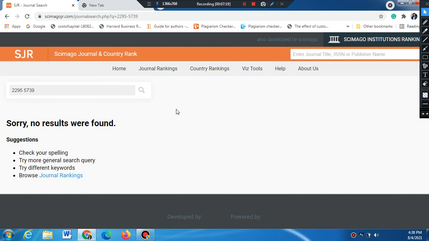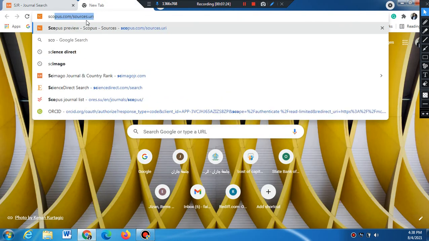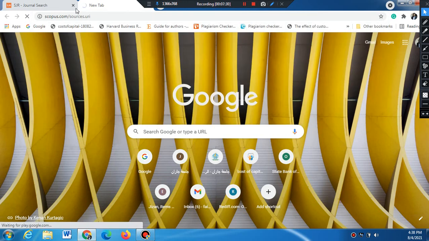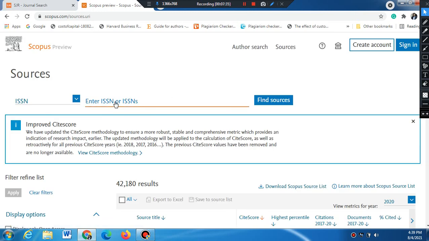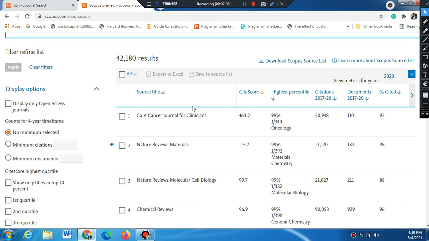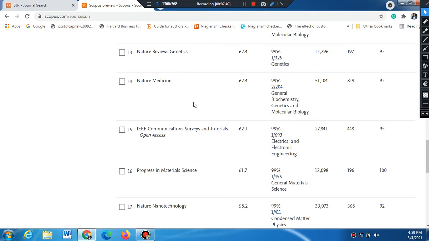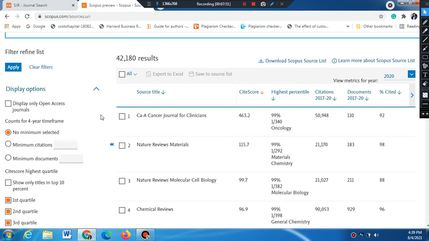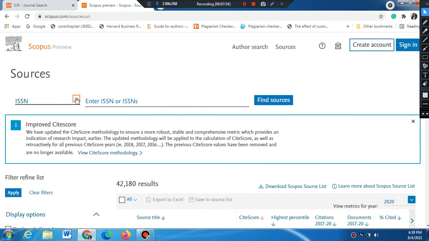Another method of checking whether a journal is Scopus or not: you directly open the Scopus website, scopus.com. But on scopus.com you will never come to know what quartile the journal is in, because it is the index of all kinds of journals. You can find the first quartile, second quartile, third quartile or fourth quartile from the index, but if you just explore, you will never be able to understand what quartile it is.